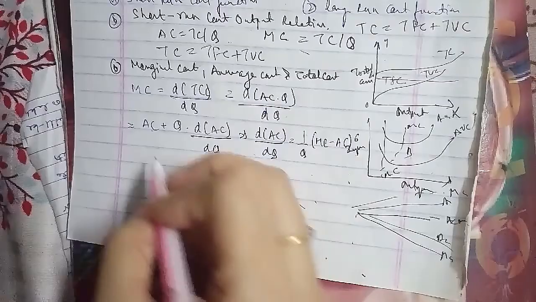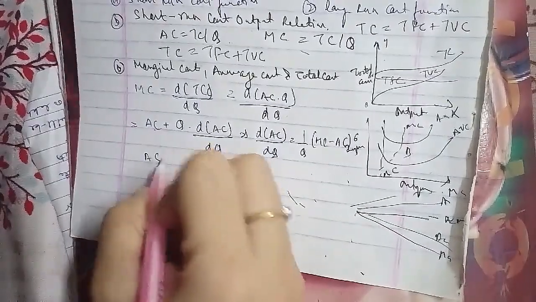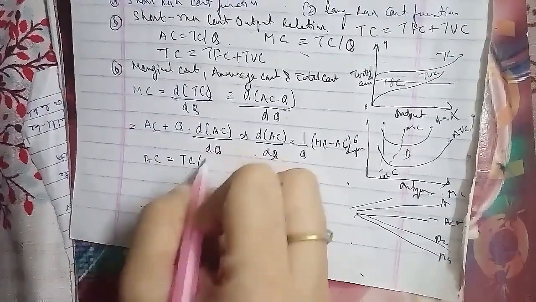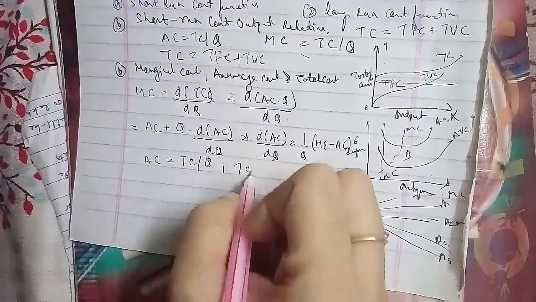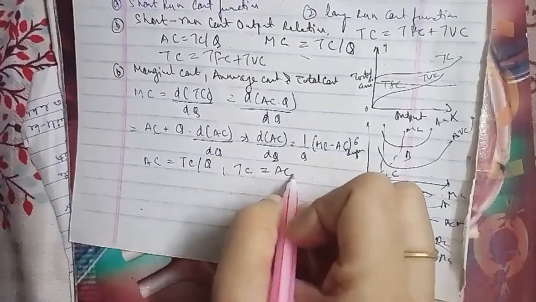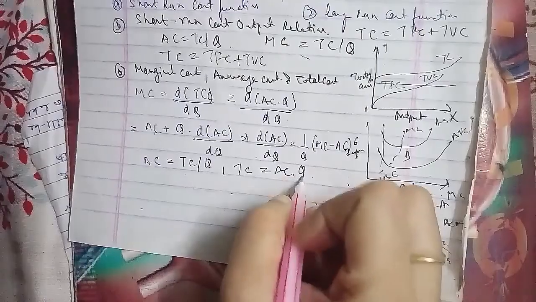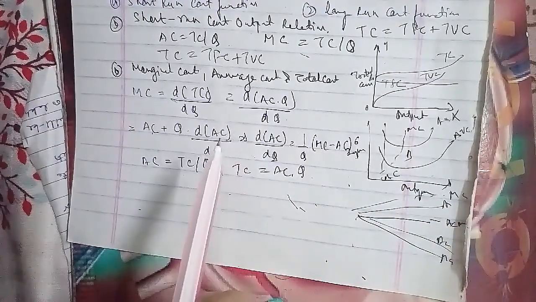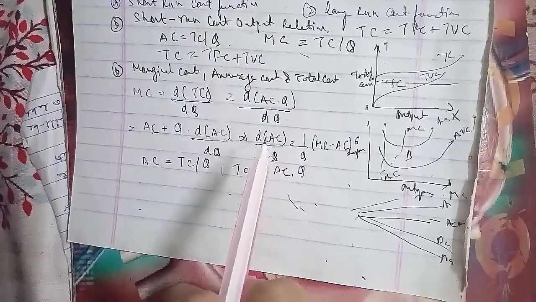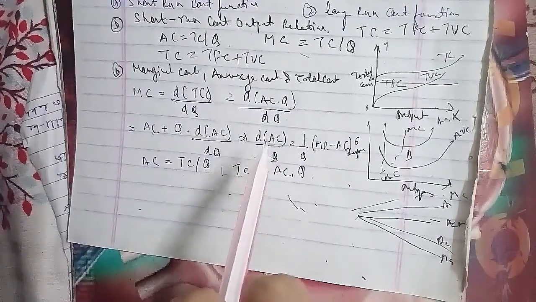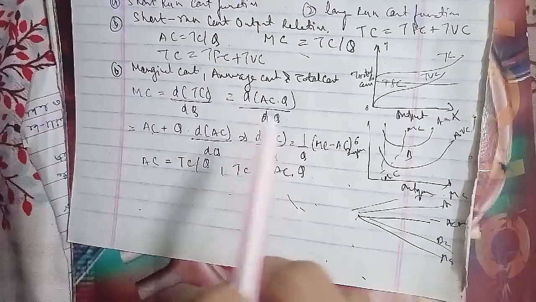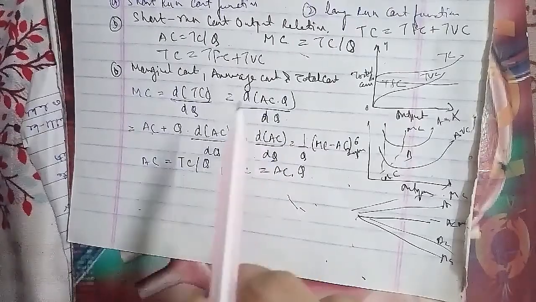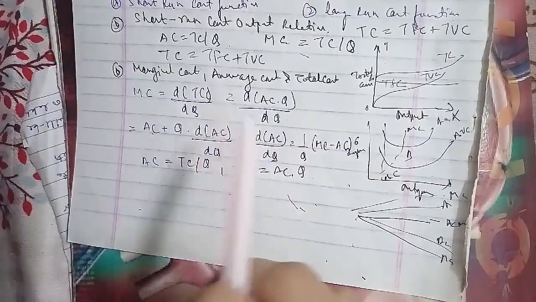Similarly, the same relationship holds between AVC and MC: d(AVC)/dQ equals 1 by Q times (MC minus AVC), assuming AVC where Q is greater than 0. So in the case where MC is less than AVC, d(AVC)/dQ is less than 0, that is, AVC is falling. We have three conditions here.